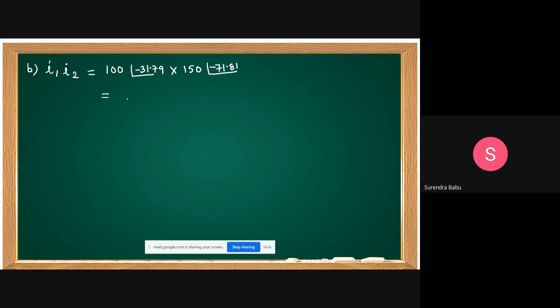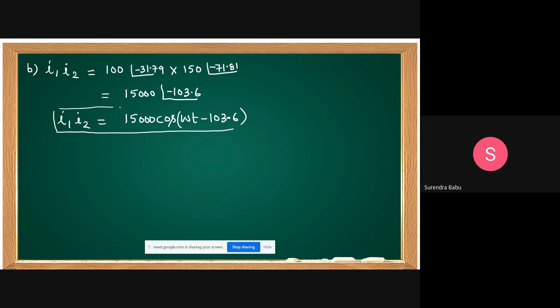Now you simplify this one. How much can we get? Yes, come on. 15,000 at angle of, in multiplication angles are added. Then how much can you get, friends? Minus 103.6. Is it correct? Approximately. Then what is I1 into I2? You tell in terms of trigonometric function. Which function do we consider? Cosine functions. That is 15,000 cos of omega t minus 103.6 degrees. Yeah, this is I1 into I2.